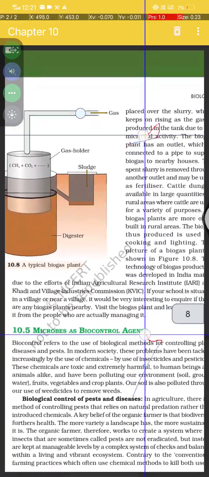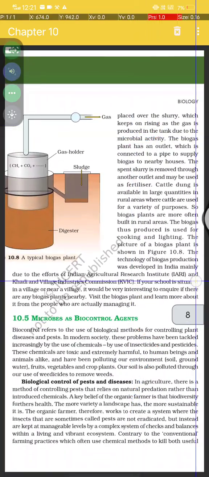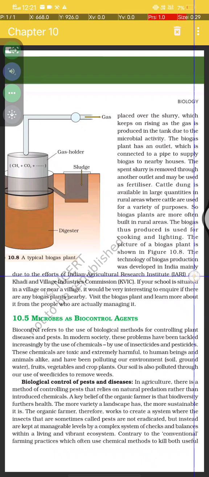Okay, mainly due to the efforts of the Indian Agricultural Research Institute, that is IARI, and the Khadi and Village Industries Commission. Okay, if your school is situated in a village or nearby village, it would be very interesting to inquire if there are biogas plants nearby. Visit the biogas plant and learn more about it from the people who are actually managing it.